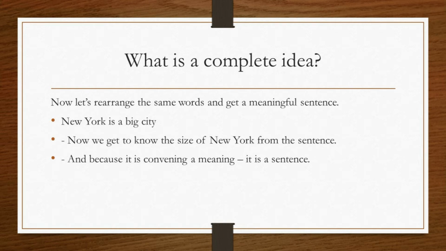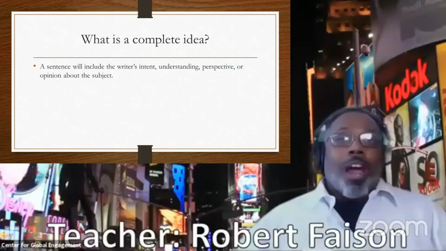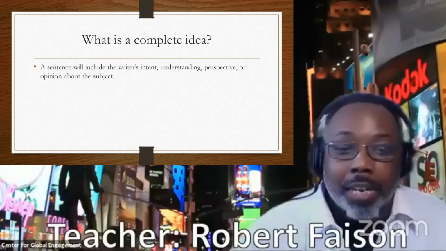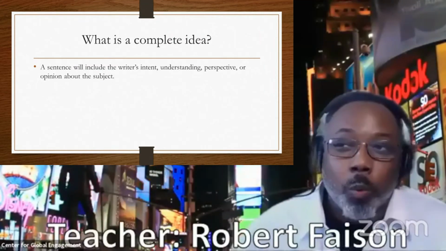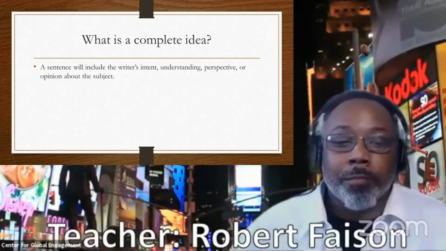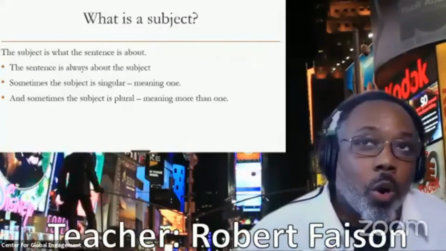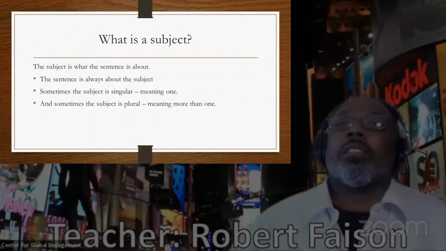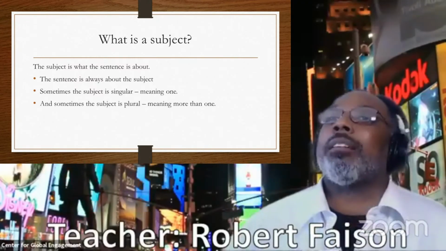It's conveying the meaning, and therefore it is a sentence. A sentence will include a writer's intent, understanding, perspective, or opinion about a subject. Now, let's remember one important rule. A sentence should always have a verb, okay?